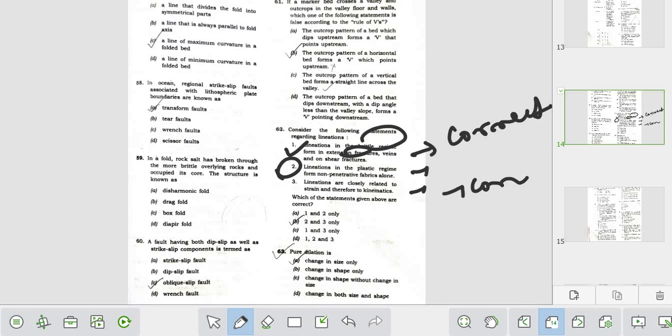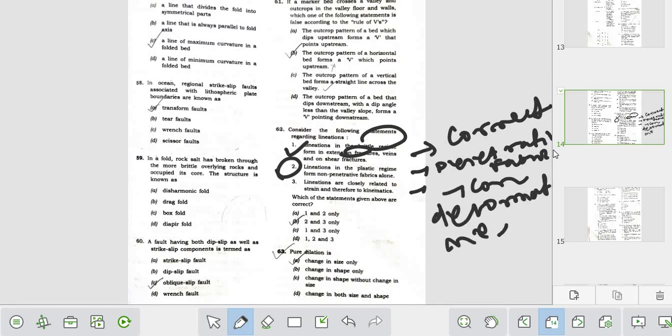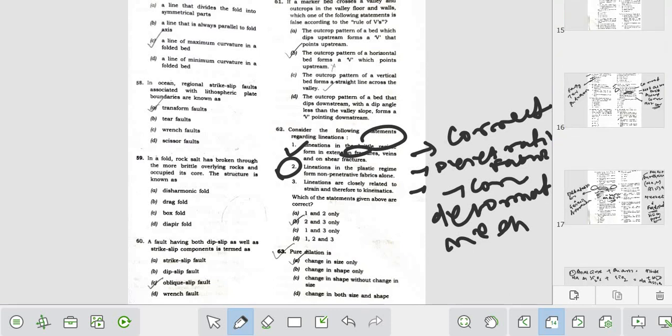Lineation also forms in the penetrative fabric, and it depends upon the different types of deformation mechanism. Deformation mechanism decides whether the grain will be penetrative or non-penetrative. I will discuss this part in the detailed video, but in this particular part I will just provide the answer key.